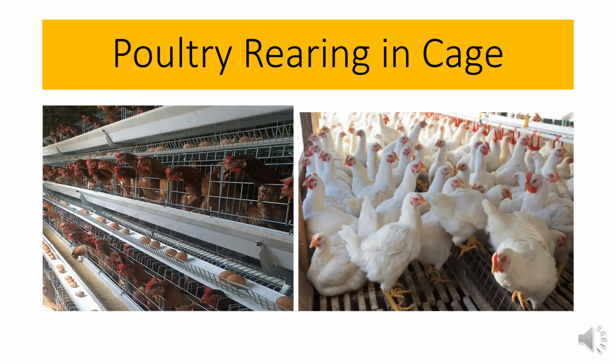The cage is prepared using thin rods or wire nets, and chickens can lay eggs, eat and drink in this cage. 2 to 3 slabs can be made in the cage, and the tray should be cleaned 2 times a week. The front side of the cage at the base has a little slope. That's why the eggs come down.